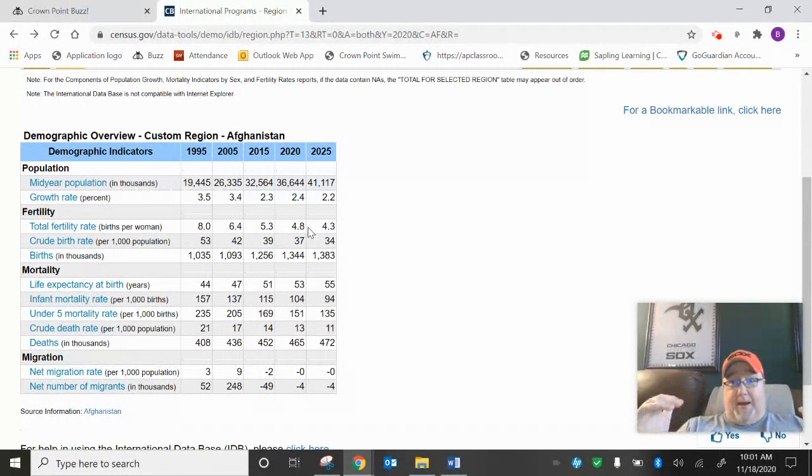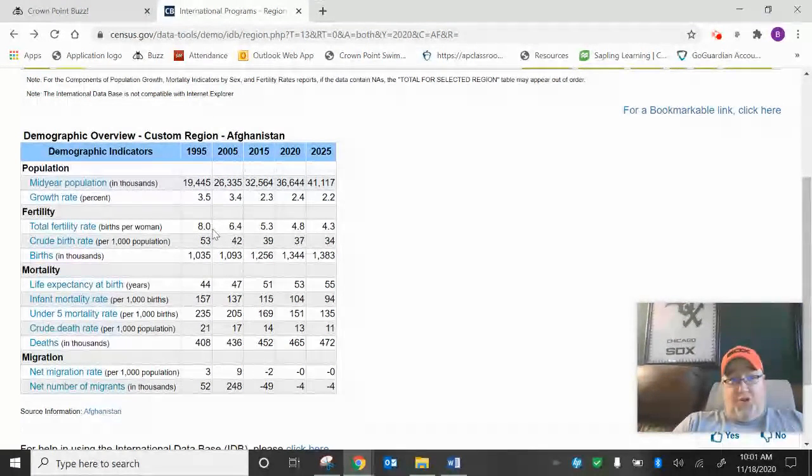We talked about developed versus developing countries the other day. One of the keys to moving a country into more of the developed world is to reduce that TFR, getting women in those countries to have fewer children. I'm not saying 4.8 is a super low TFR, but compared to where they were 25 years ago, I guess that's kind of a success, right?